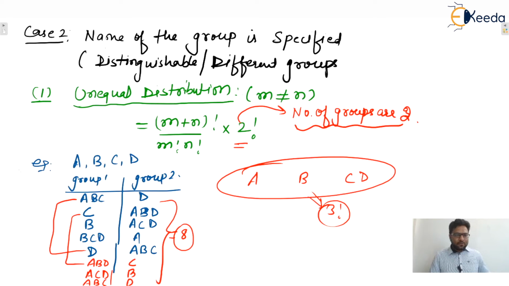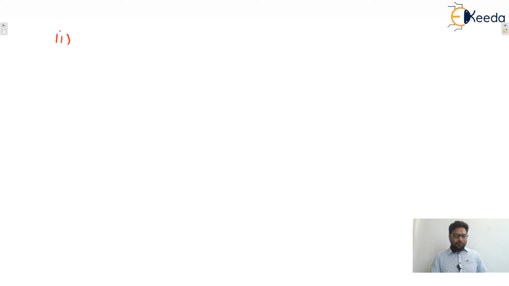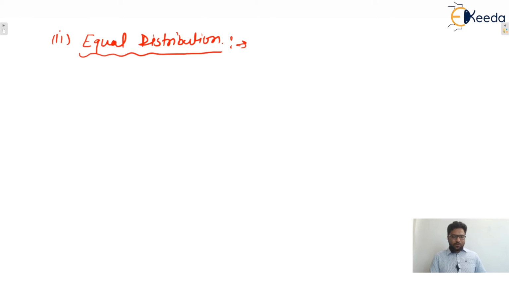Remember this one. Write down the second point: equal distribution. Equal distribution means m equals n. Here the formula will be (m plus m) factorial divided by m factorial into m factorial, into 1 by 2 factorial.